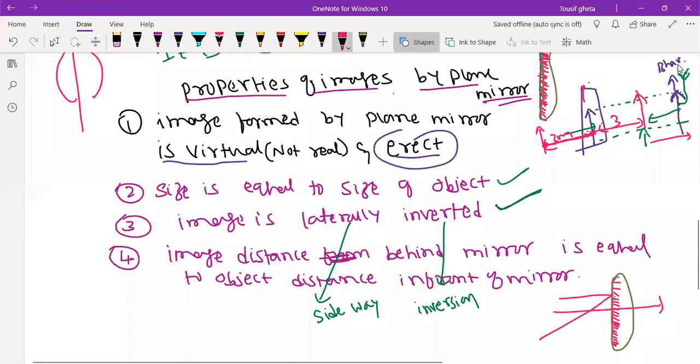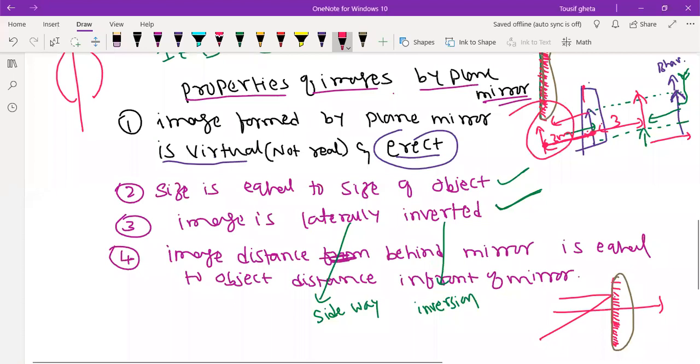So what is the first point? The image formed by the plane mirror is virtual. Virtual means not real. Virtual means it cannot be caught on a screen. You cannot capture that image on a screen. You feel that the image is behind the mirror, but is anything really there? Behind the mirror there is a wall.